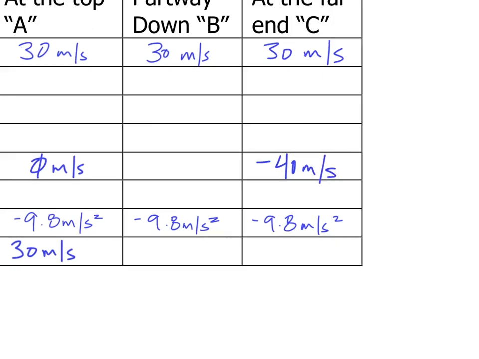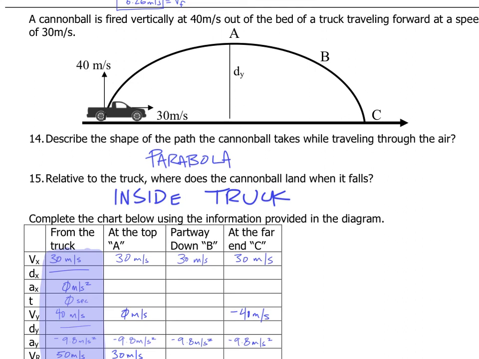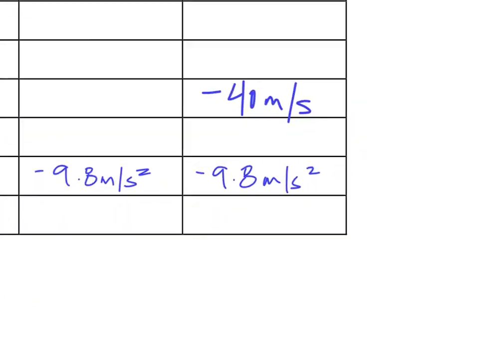And the resultant velocity. Well, I mentioned before that the parabola is basically a mirror of itself. So whatever's happening on this side is happening on this side, and vice versa. Well, if my resultant velocity at this position was a positive 50, then at the same position on the opposite side, I have the same velocity, but in a negative direction. So I don't even need to calculate that. I know that that resultant velocity is going to be a negative 50 meters per second.